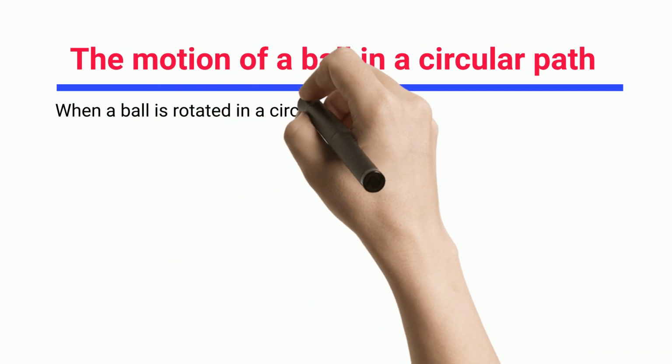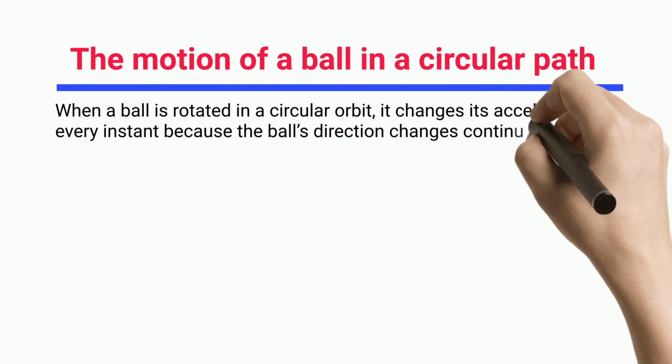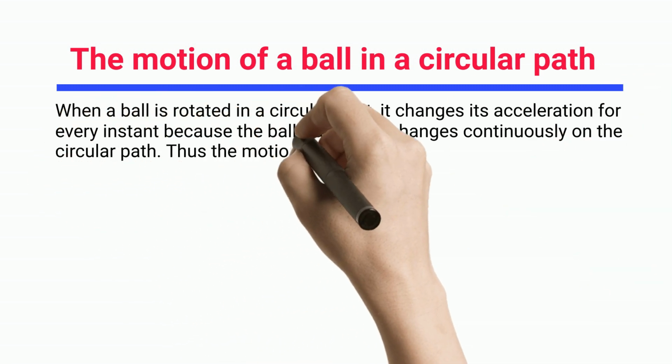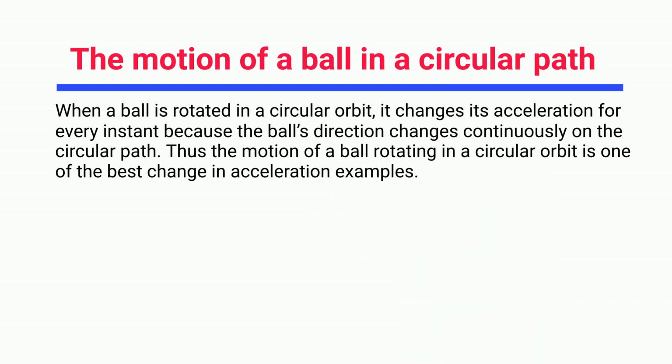The motion of a ball in a circular path. When a ball is rotated in a circular orbit, it changes its acceleration for every instant because the ball's direction changes continuously on the circular path. Thus, the motion of a ball rotating in a circular orbit is one of the best change in acceleration examples.